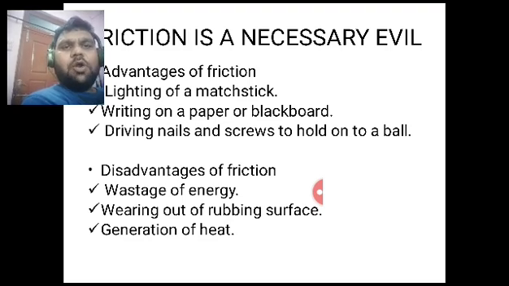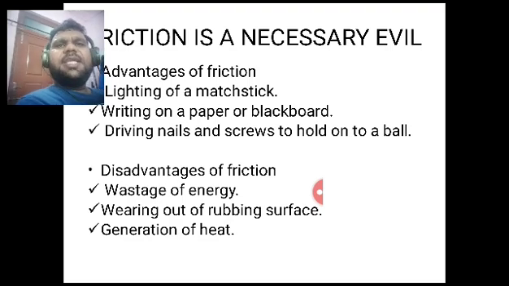Now, wearing out of a rubbing surface. We have to replace the tires of our bikes and cars at regular intervals due to wearing out of tires. When one object is moving over another object, there will be wear and tear. Friction is one of the reasons behind that wear and tear.